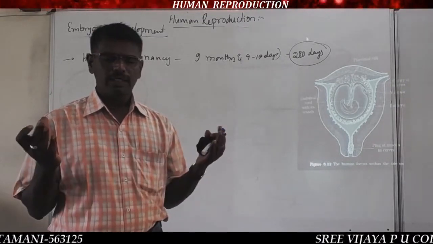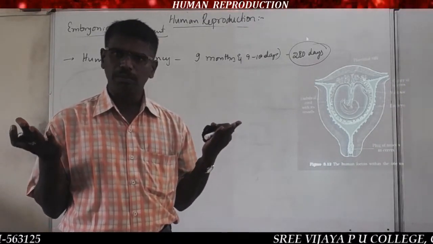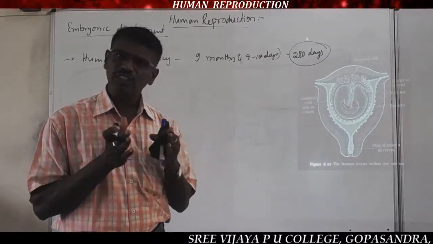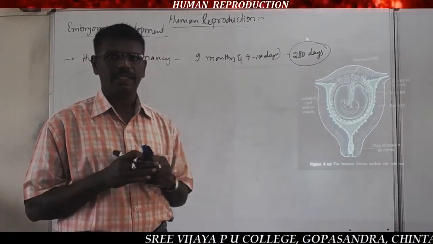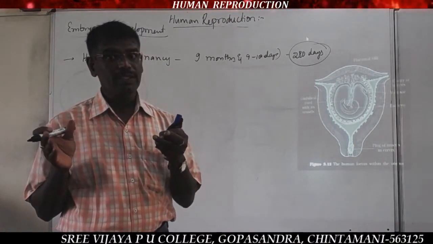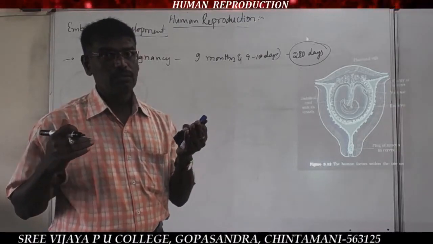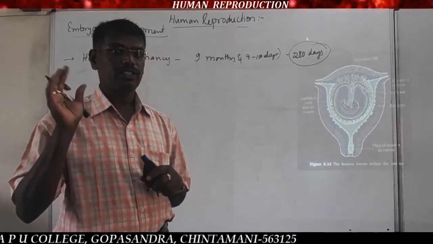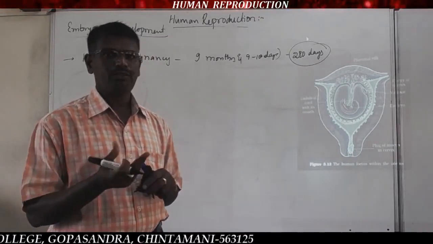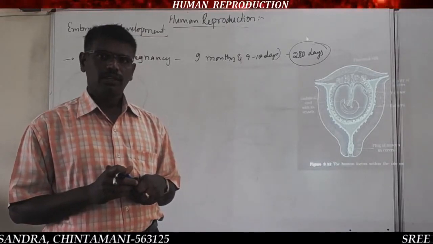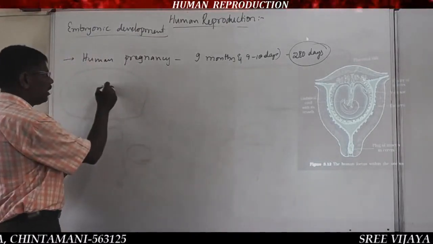But in both conditions, complete organ systems, a complete baby is formed. Once 6 months is complete, the baby is completely formed. But during the 6th to 9th month, it is taken to maturation. Maturity is nothing but full development. The development of the baby takes place during those days. Got it?